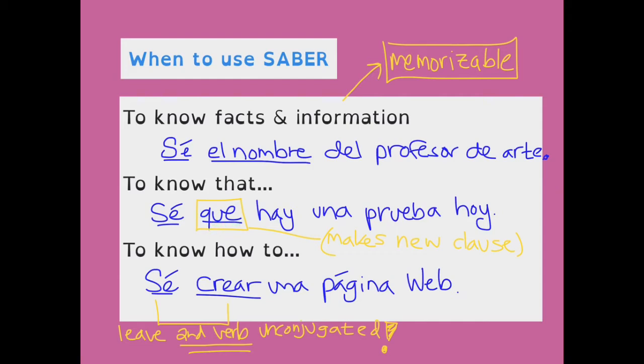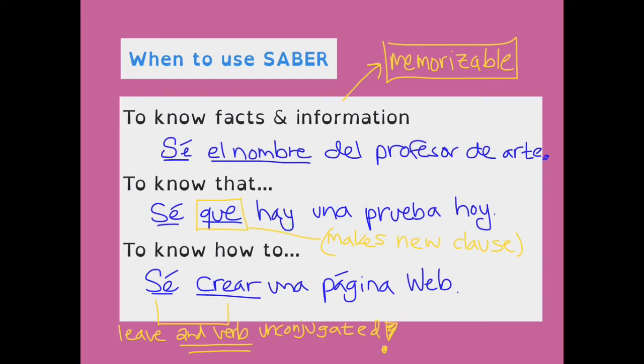Now, something that's important to note when we use que in Spanish, if you haven't practiced with it as a relative pronoun before, it actually splits the sentence into two halves, or two clauses, so two portions. And each portion, because of this split, is allowed to have a separate conjugation. So we've got sé conjugated on this side, and ir conjugated on this side. So again, que splits, and now we conjugate on either side of it.